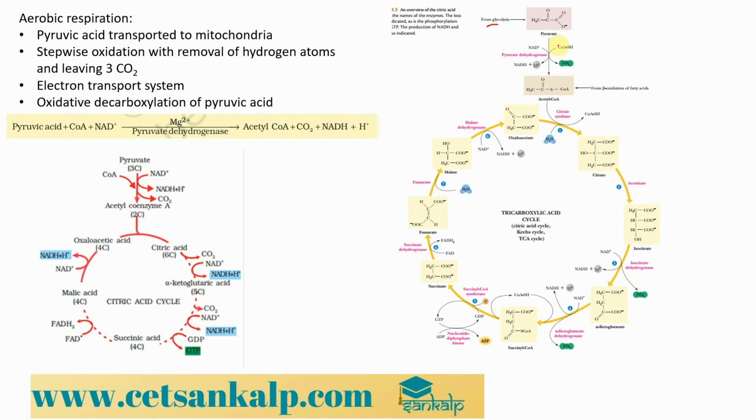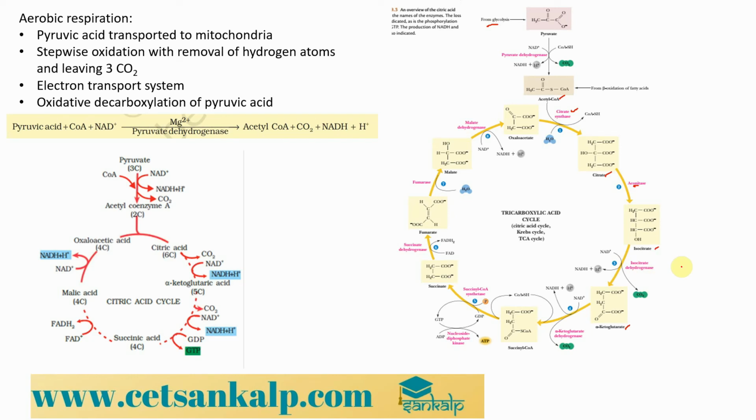The first step of reaction is pyruvate, which is coming from glycolysis, right? This pyruvate undergoes the first preparatory step of reaction to generate acetyl CoA, and this acetyl CoA along with oxaloacetic acid enters the Krebs cycle pathway to give us the first molecule, citrate, right? This reaction is mainly done by citrate synthase. Next we have the aconitase enzyme, which is involved in conversion of citrate to isocitrate. From isocitrate, next we have isocitrate dehydrogenase to give us alpha ketoglutarate.